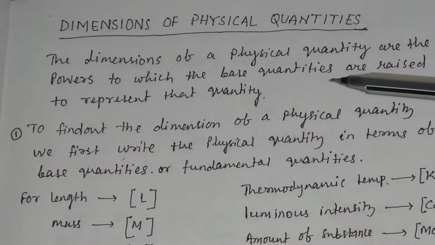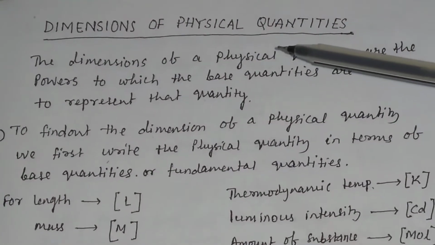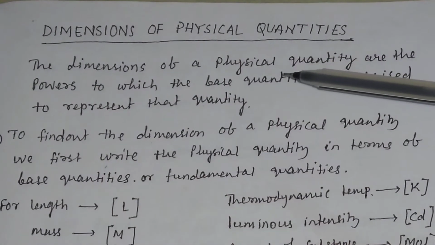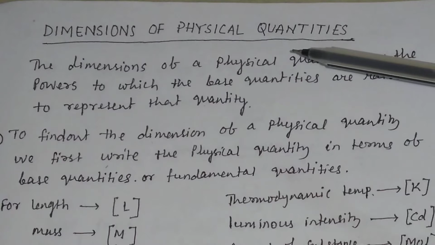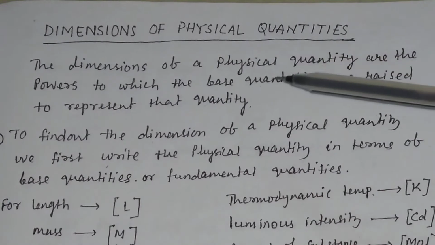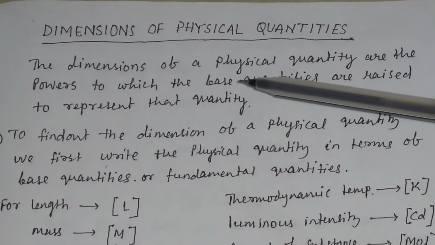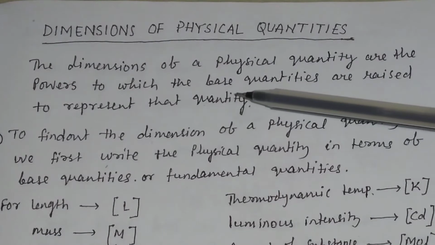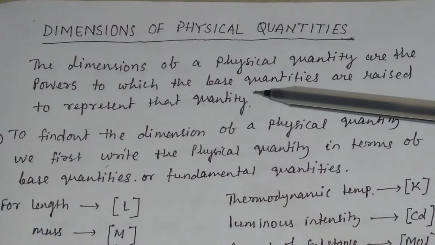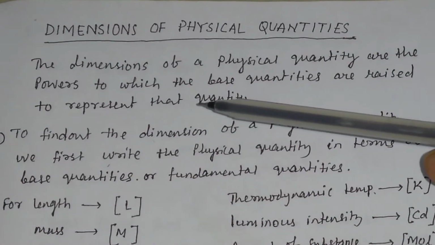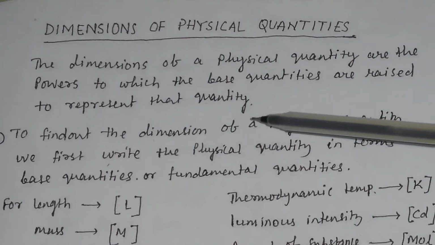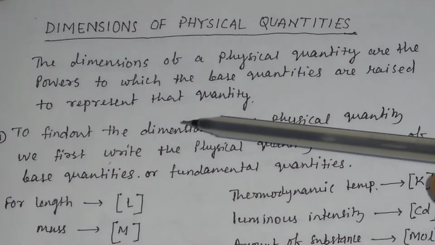In this video, we will discuss the dimensions of physical quantities, or the dimensional formula or dimensional equations of physical quantities. The dimensions of a physical quantity are the powers to which the base quantities or fundamental quantities are raised to represent that quantity. Then how do we find the dimension of a physical quantity?